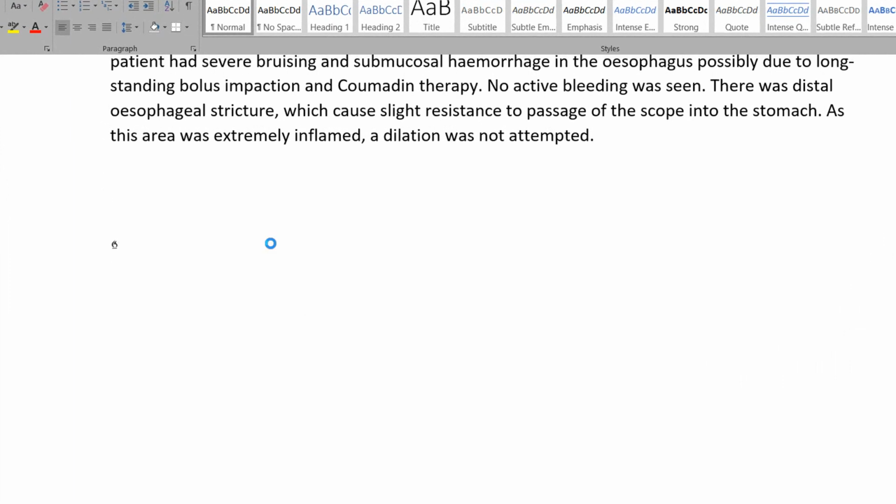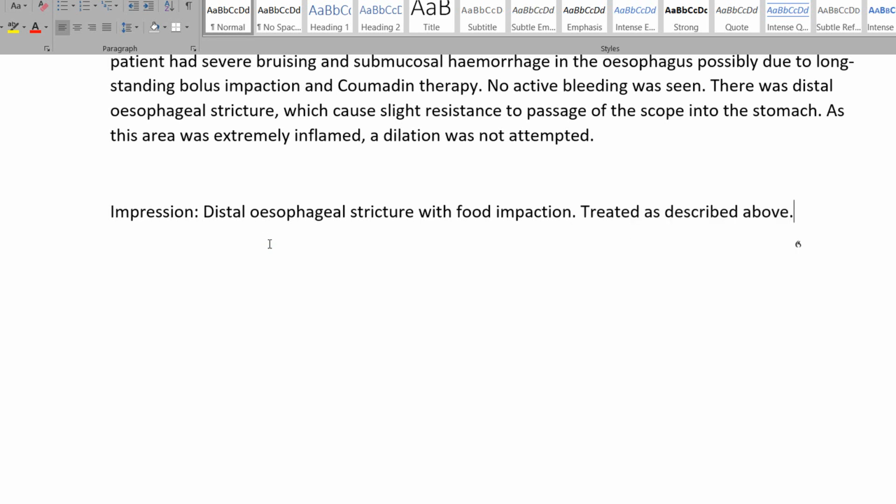Impression: distal esophageal stricture. Scratch that. Distal esophageal stricture with food impaction. Full stop. Treated as described above. Full stop. New paragraph.